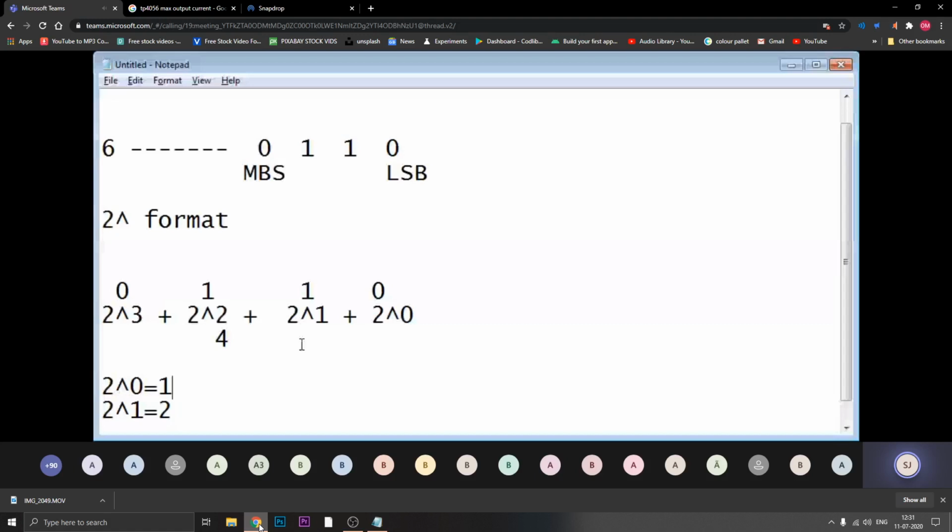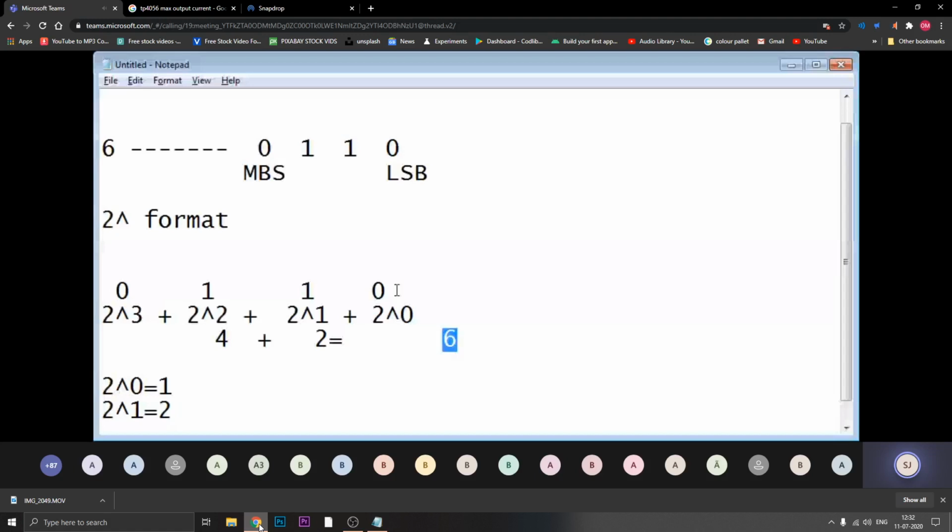Wherever the 0 is there, those terms should not be considered. 2 raised to 3 and 2 raised to 0 should not be considered. So 4 plus 2 is equal to 6, you know that. So I can identify that decimal number 6 is represented as 0110.